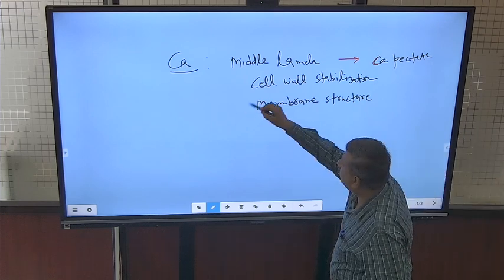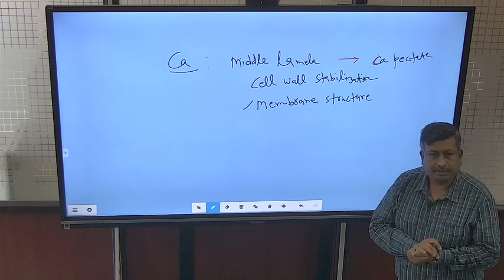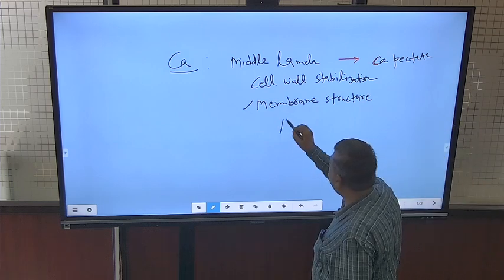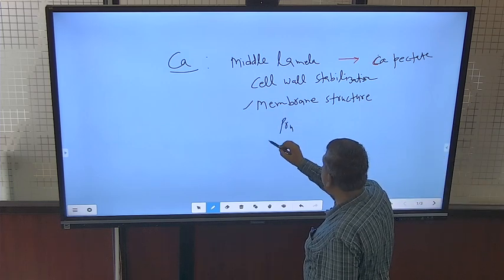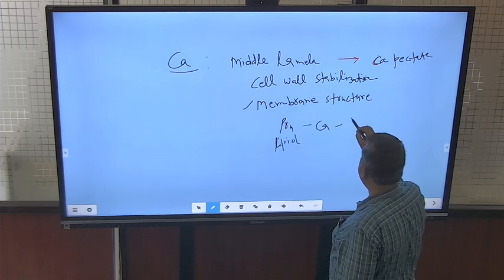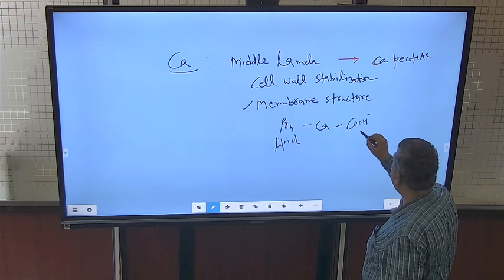Another is membrane structure. In the membrane, phospholipids are there, proteins are there. Calcium acts as a bridging element between the phosphate of phospholipids and the carboxylic group of protein.